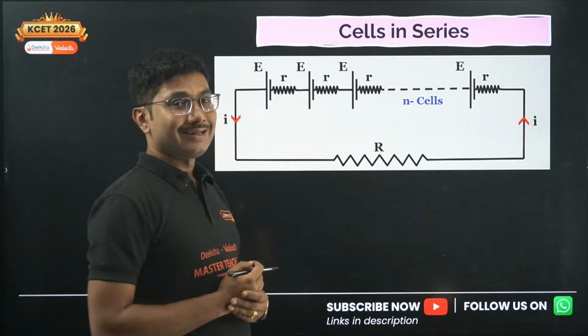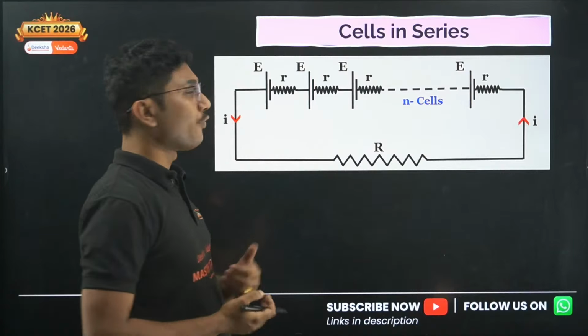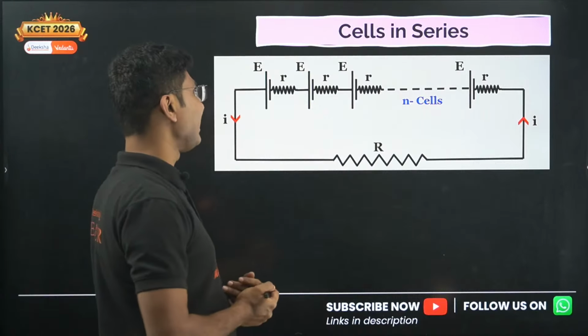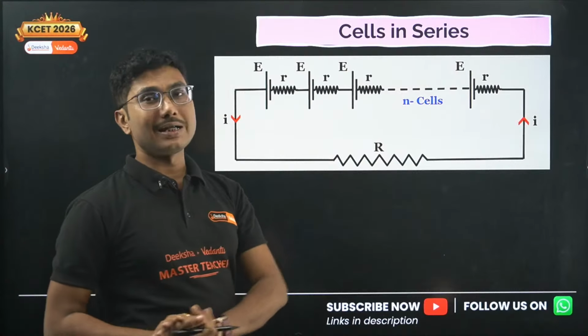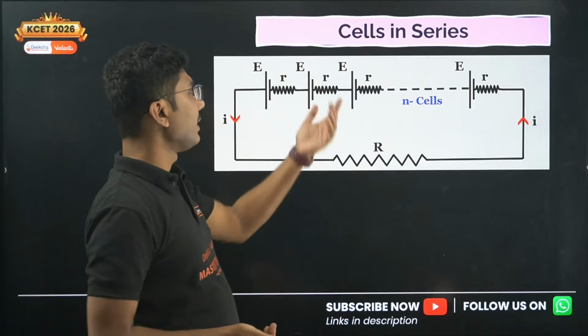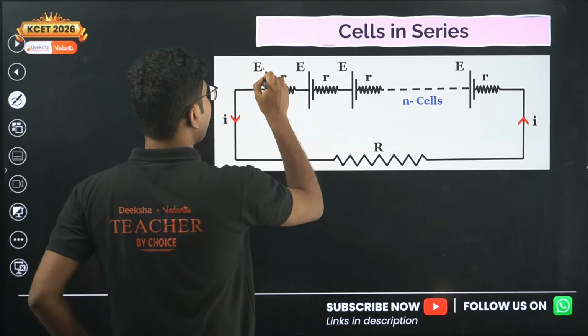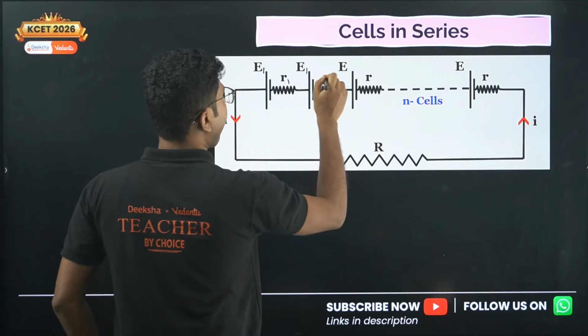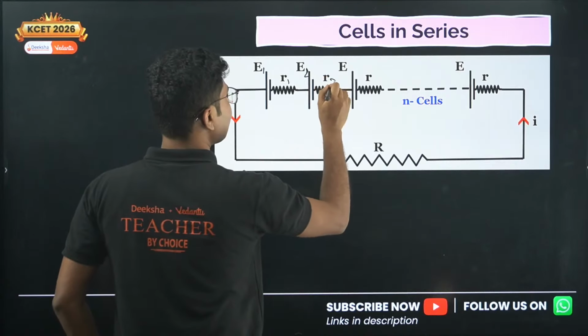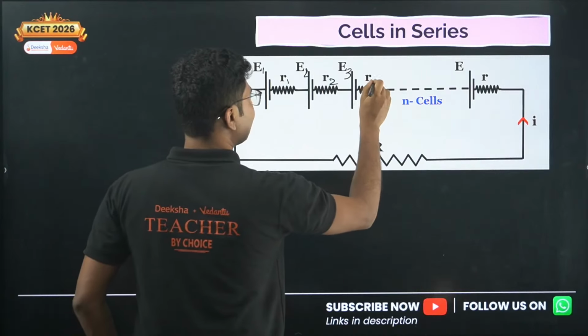Now cells in series. So far we are only discussing one cell. Now we are discussing multiple cells of different EMF and internal resistances. Different EMF and internal resistances are connected in series.